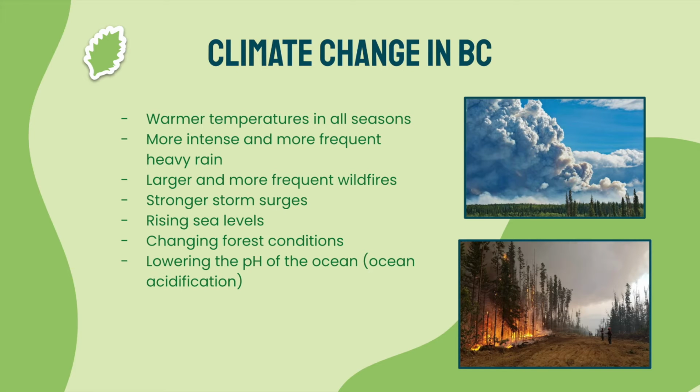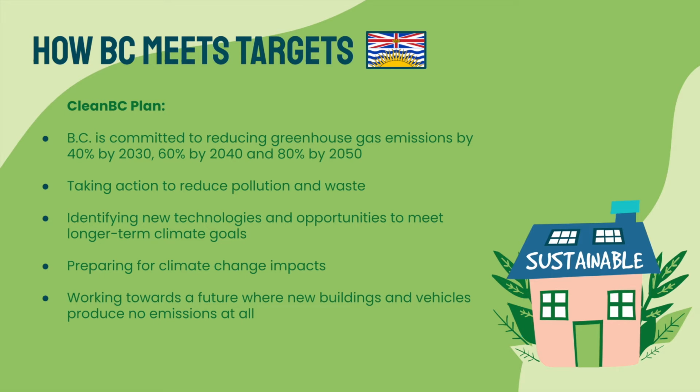stronger storm surges, rising sea levels as they claim the average sea level has risen along most of the BC coast, changing forest conditions, changes in plant and animal distributions, and lowering the pH of the ocean, which is also known as ocean acidification. By following the Clean BC Plan, BC plans to meet the target of reducing the risk of climate change in multiple ways.